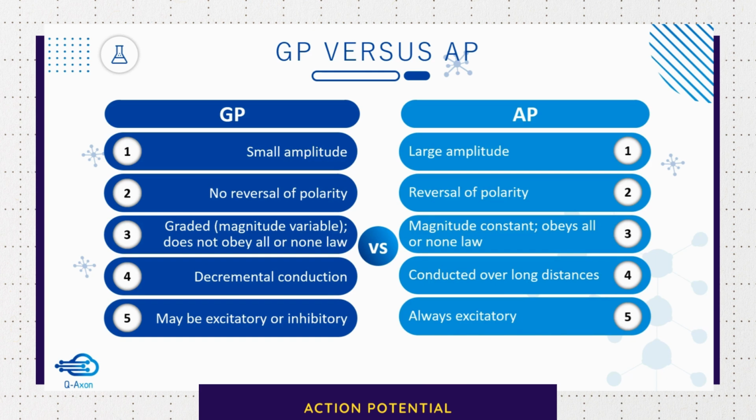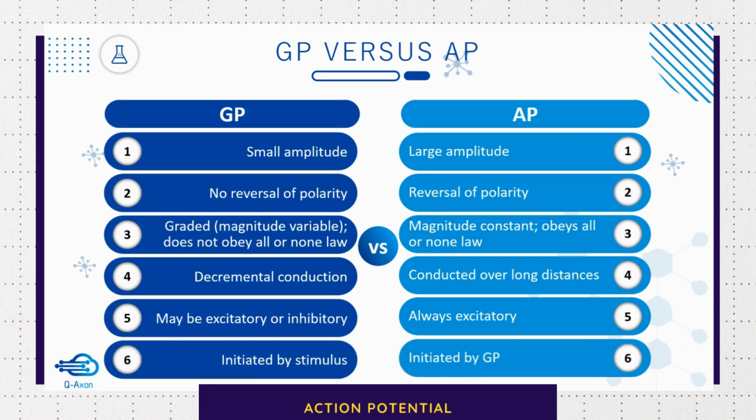We shall see later that a graded potential can sometimes be inhibitory also. It is not always excitatory, but an action potential is always excitatory and it begins as depolarization followed by repolarization. Finally, a graded potential is initiated by a stimulus, whereas an action potential is initiated by a graded potential. When the graded potential reaches threshold, it gives rise to an action potential. So these are the important differences between the graded potential and the action potential.